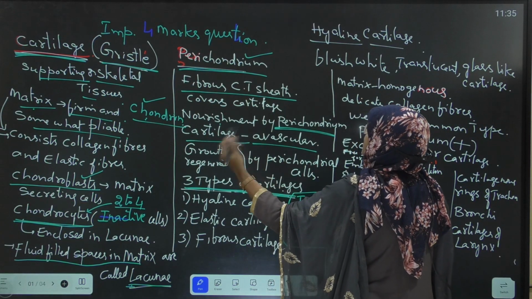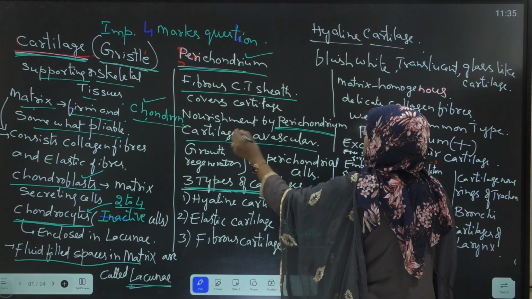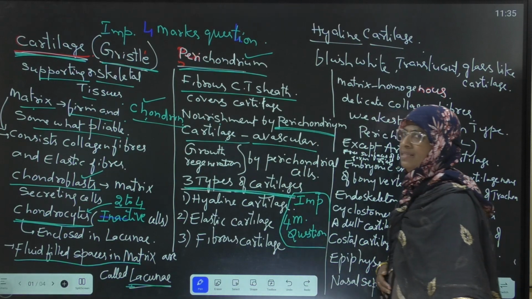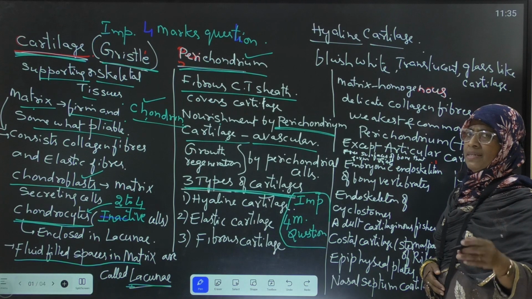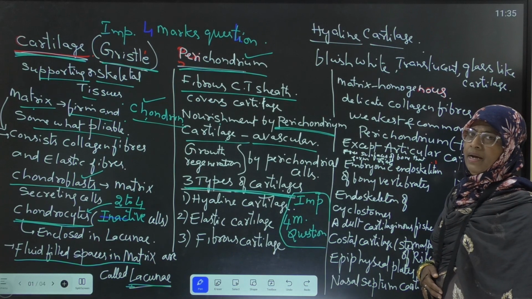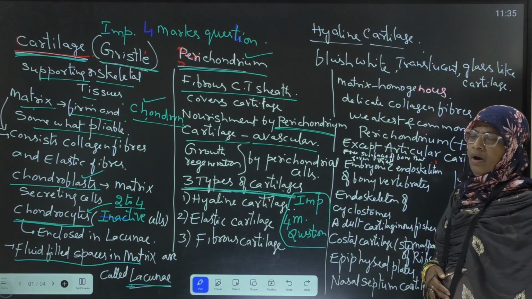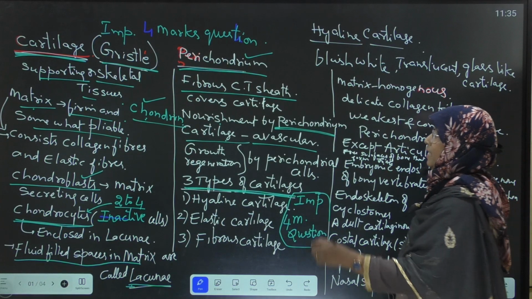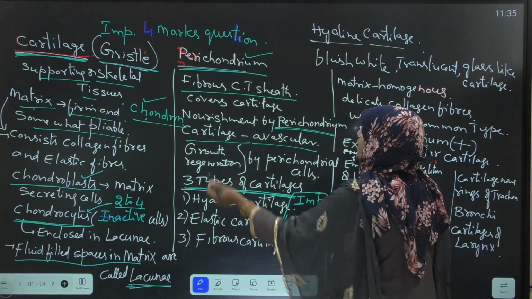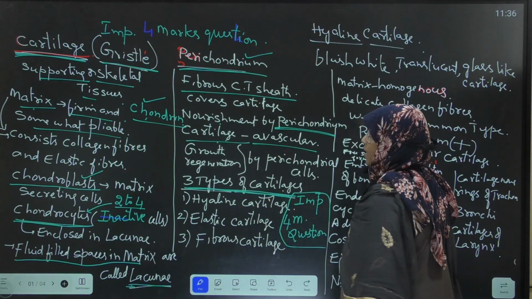Nourishment and blood supply to the cartilage is by perichondrial cells, the cells present in the perichondrium.